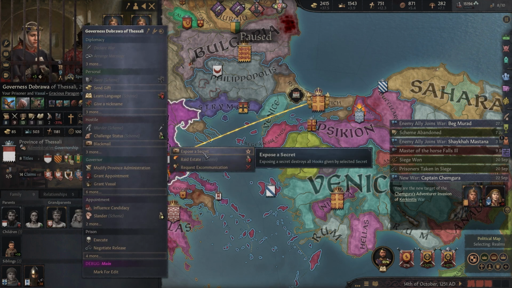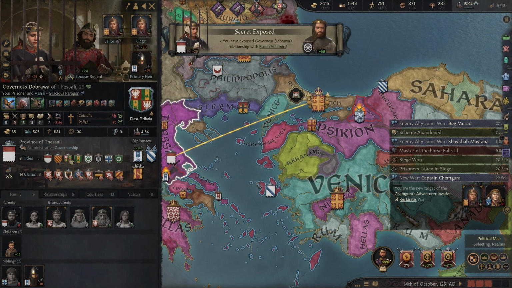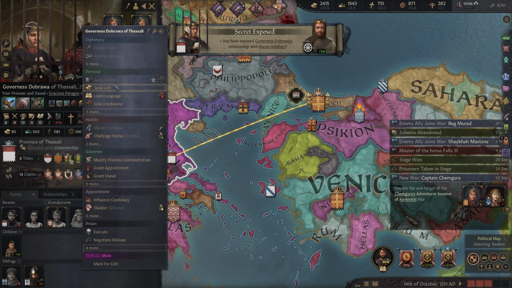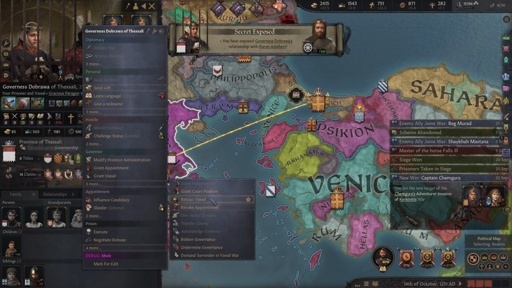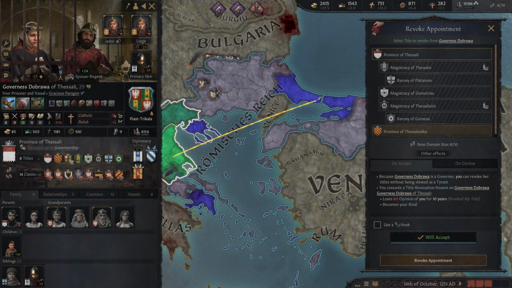Blackmail, expose a secret. Maybe we do expose her secret, her lover secret. Yeah, okay. So now everybody knows. And now can we revoke her appointment now? I mean, we could revoke it.